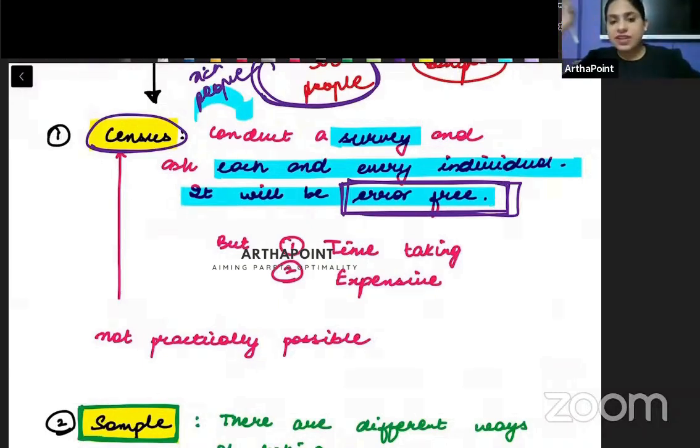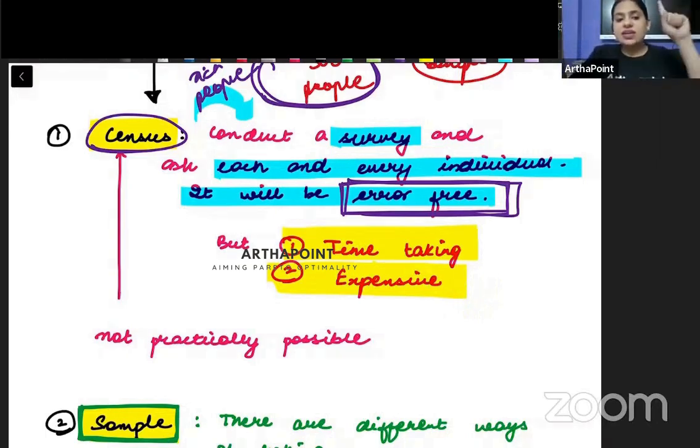So we are saying that whenever we collect census information, there are two main problems that we face. The first problem is it is a very time taking process. अब imagine करो, India has such a huge population. इस population के एक एक इंसान से data जाके collect करना is literally an impossible task. It is going to be very, very time consuming. And at the same time, it is going to be a very expensive task also. क्यों expensive होगा बच्चे? Because I have to travel so many cities. I have to travel so many houses, right? There is going to be a huge opportunity cost involved also. You are an economics student. You know what is the meaning of opportunity cost.